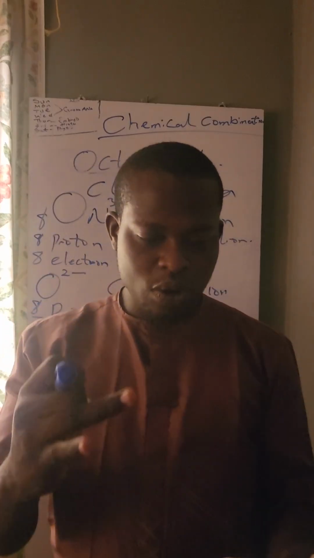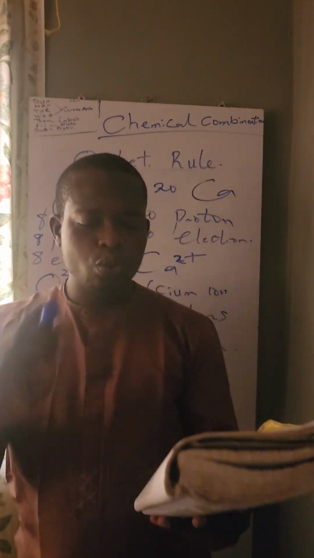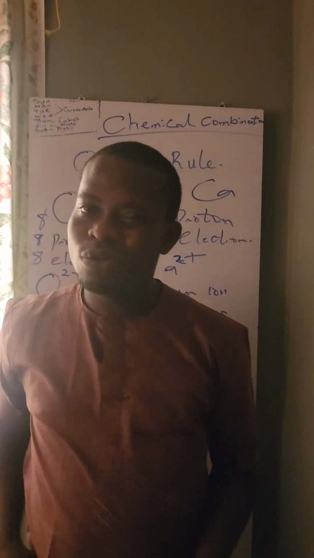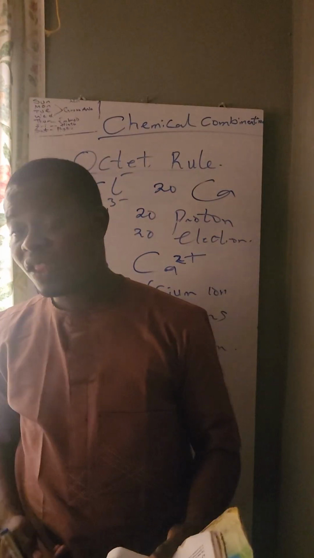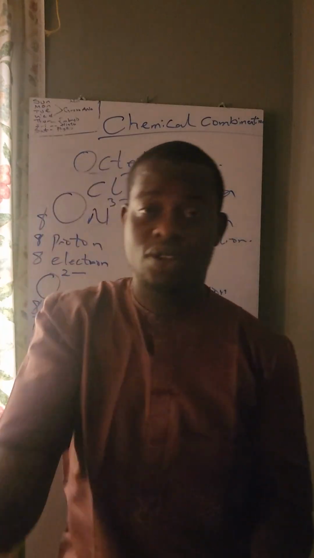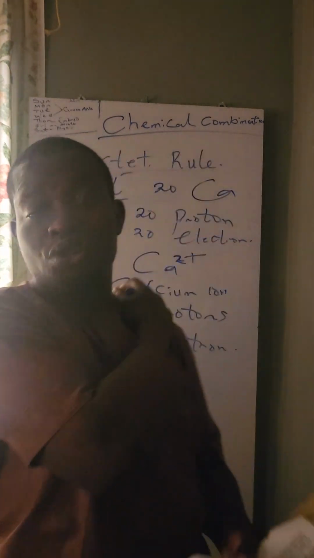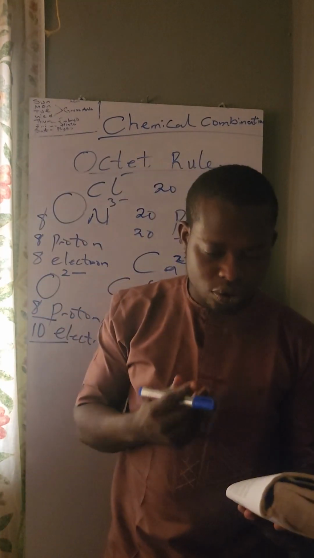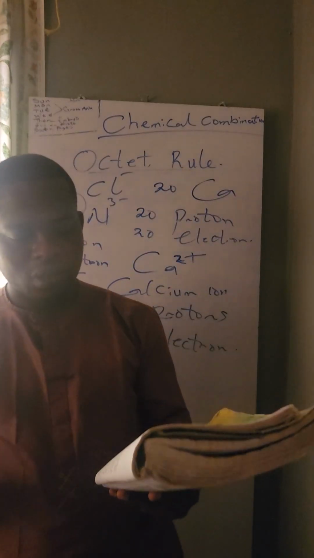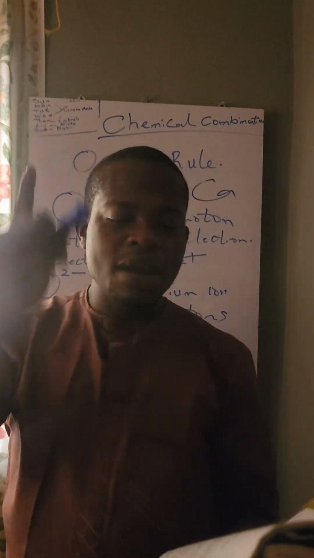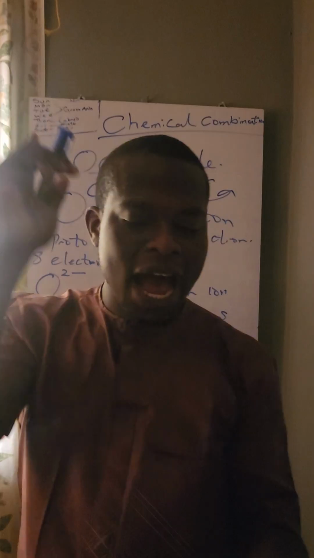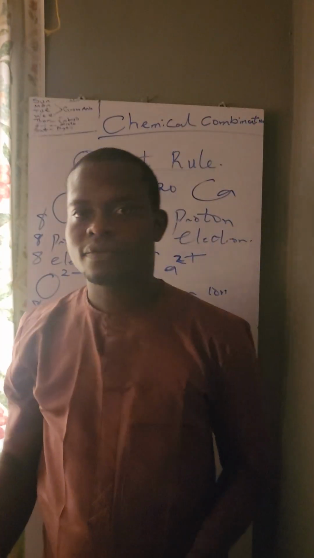Yes, they will lose all their valence electrons. I'll give you examples of such elements. When I was explaining electrovalence, I mentioned sodium, I mentioned aluminum, and here I'm mentioning calcium.